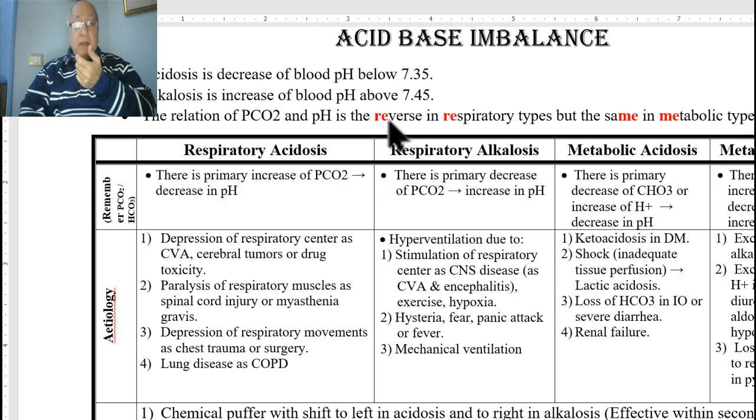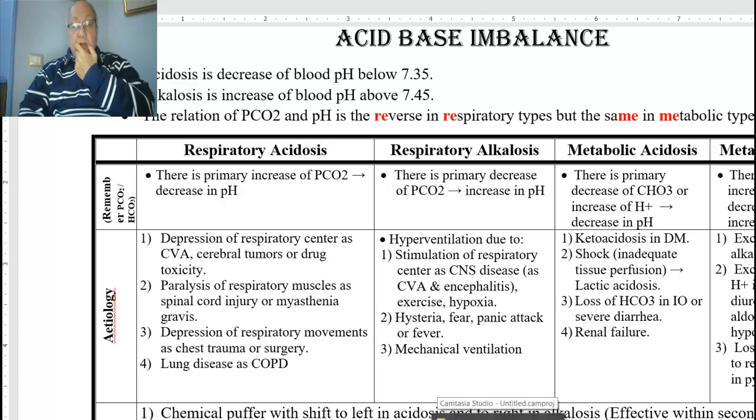And here, increase of carbon dioxide, the reverse in respiratory types. Increased carbon dioxide leads to decrease of blood pH. What is the cause of this condition?